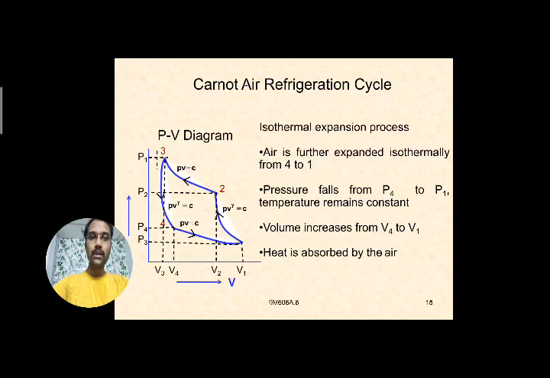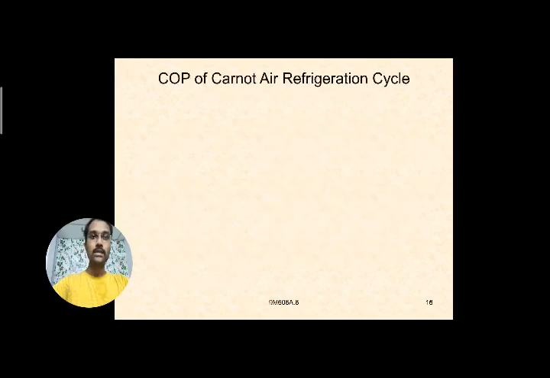During this process, heat is absorbed by the air. So whatever the cooled air is there in the cold chamber, it is absorbing the heat from the products or substances. So it is absorbed by the air during the process 4 to 1. So these are the 4 processes, 2 isentropic processes and 2 isothermal processes.